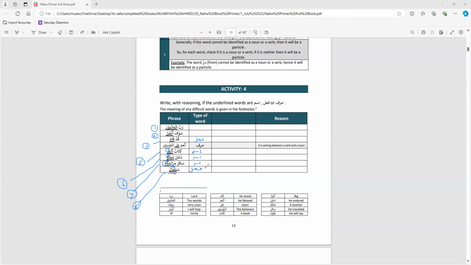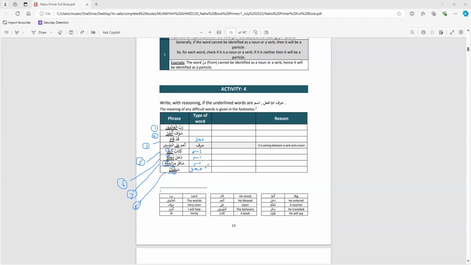Any questions here? If we can't see these signs and we still can't tell, what should we do about figuring out if it's an ism or fi'al or harf if none of these signs are present? So generally with the signs, you will be able to. As I mentioned earlier, there are more signs than the ones we've studied. There's about 10 signs for ism. There's about 10 signs for fi'al.